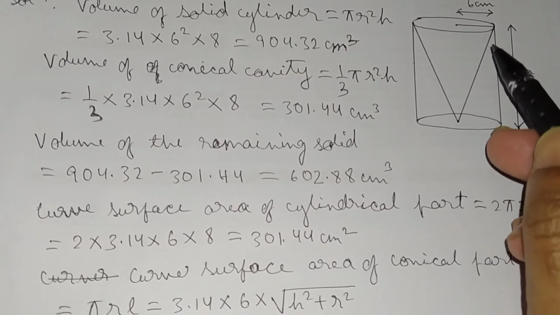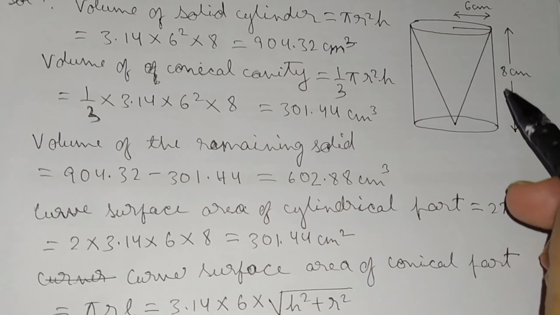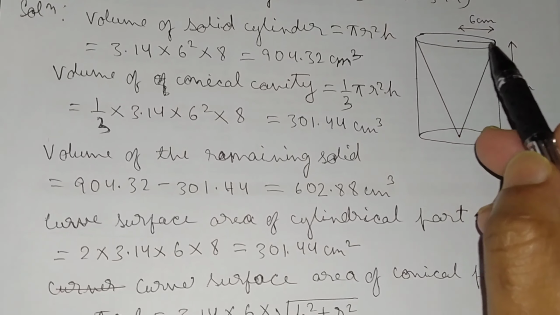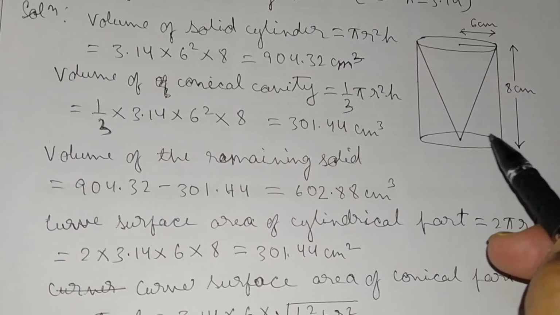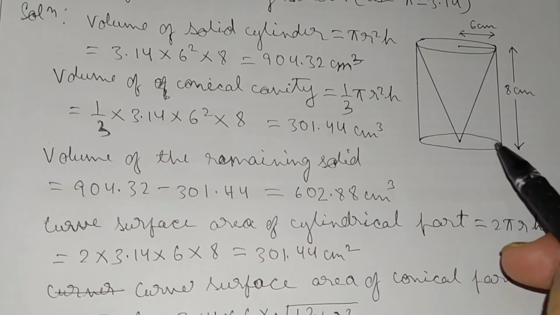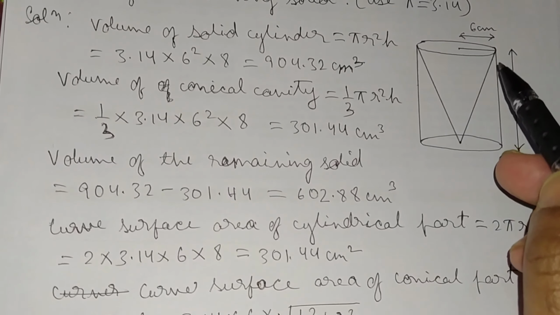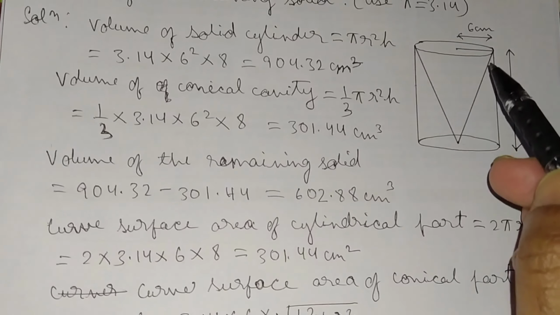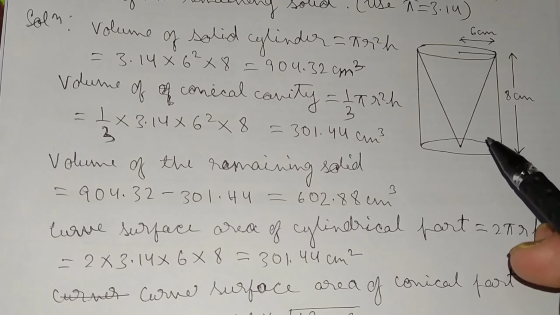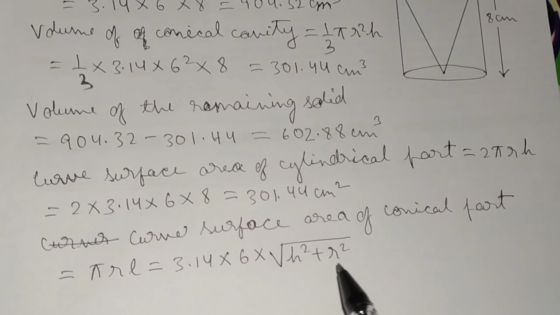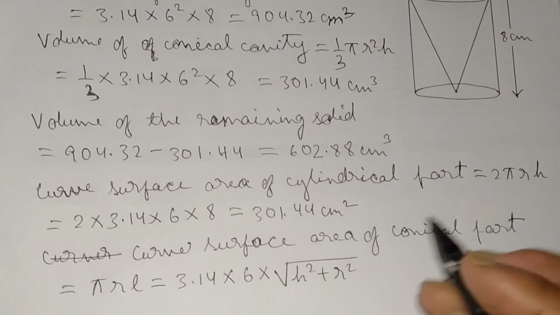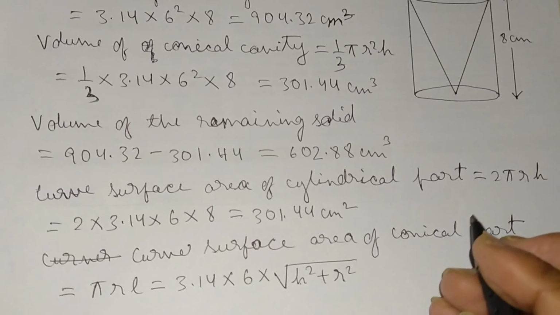l is the slant height, h is the height, and r is the radius. The triangle has perpendicular, base and hypotenuse, so by Pythagoras theorem l is root h square plus r square, where h is height and r is radius.